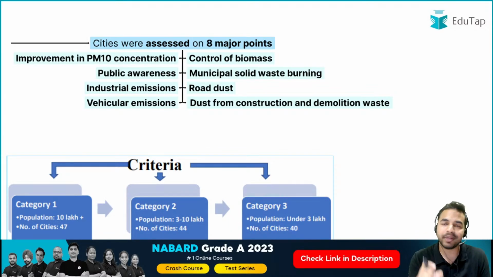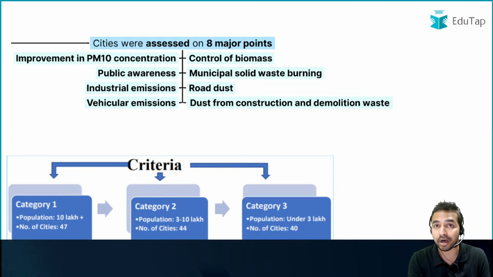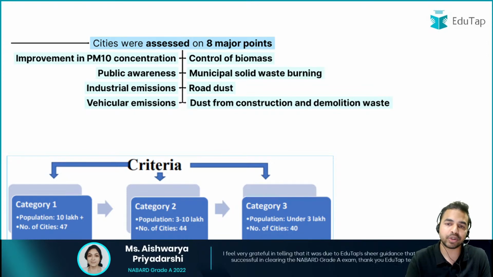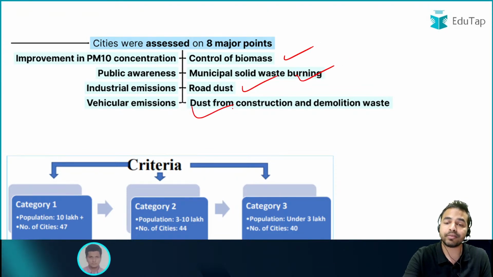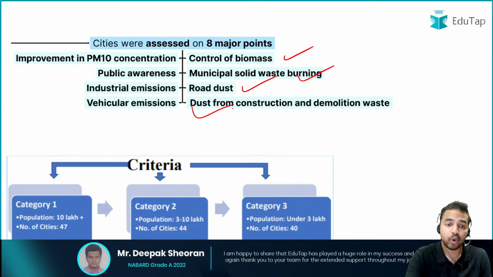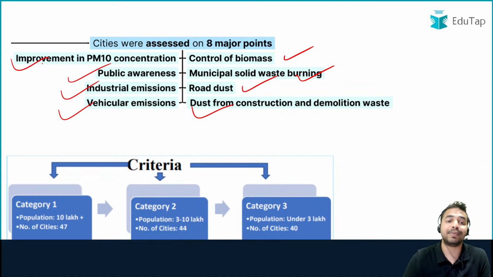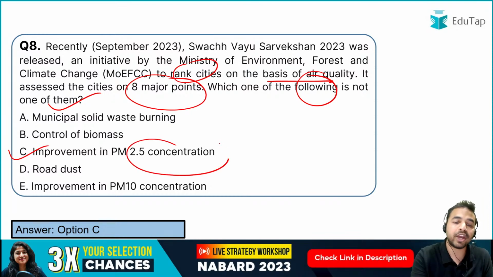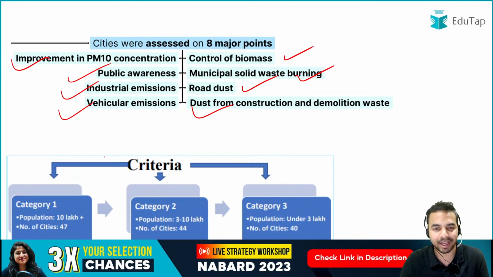तो यहाँ पर अगर हम देखते हैं कि वो 8 major points कौन कौन से हैं जिनको इस्तेमाल किया गया है to assess the air quality in these particular cities. These includes control of biomass, municipal solid waste burning, road dust, dust from the construction and demolition waste, vehicular emissions, industrial emissions, public awareness, and the improvement in PM10 concentration. But in the question, it was mentioned as PM2.5 concentration, and that is why it became the incorrect part.